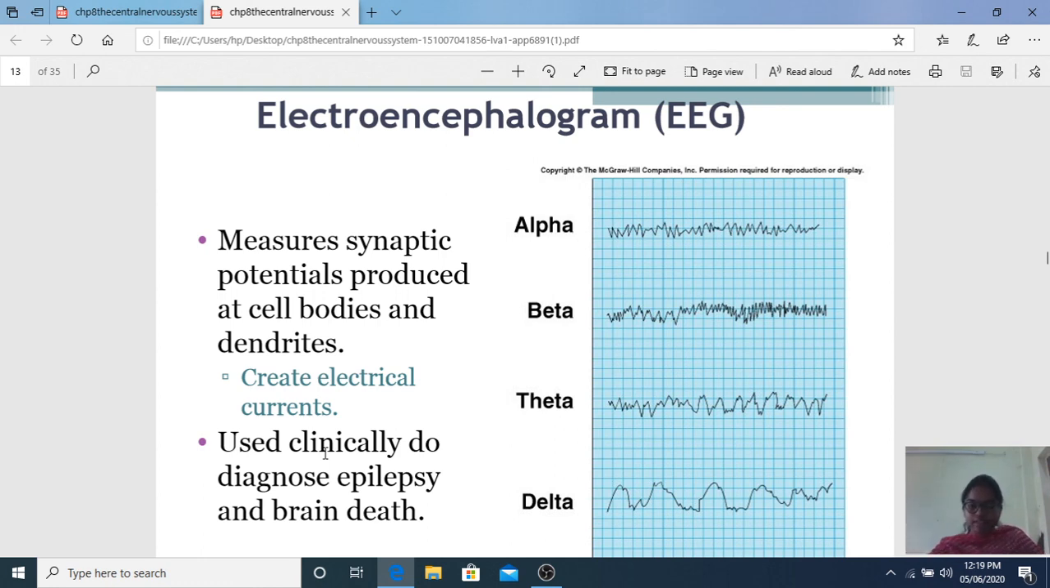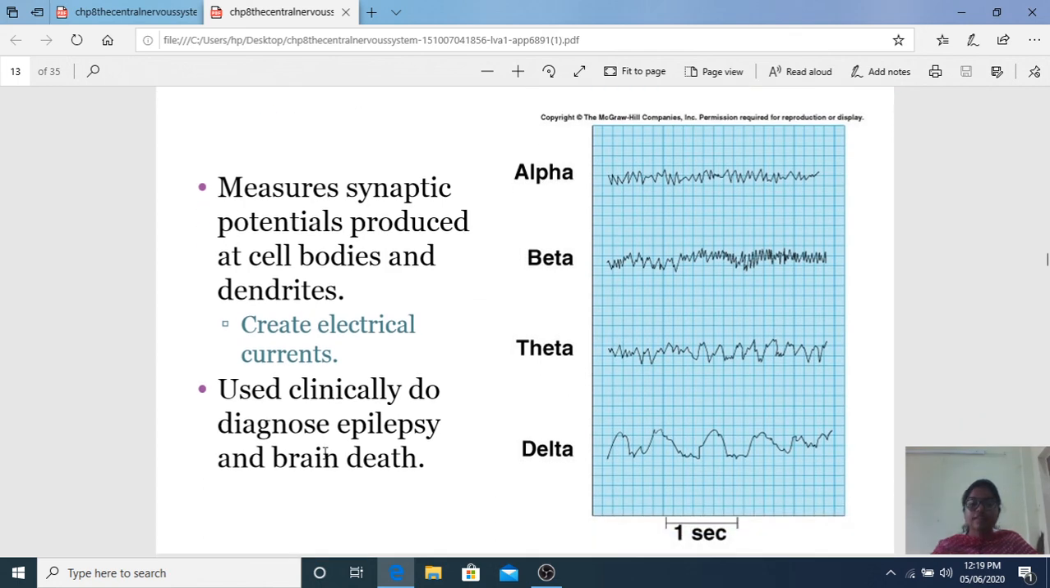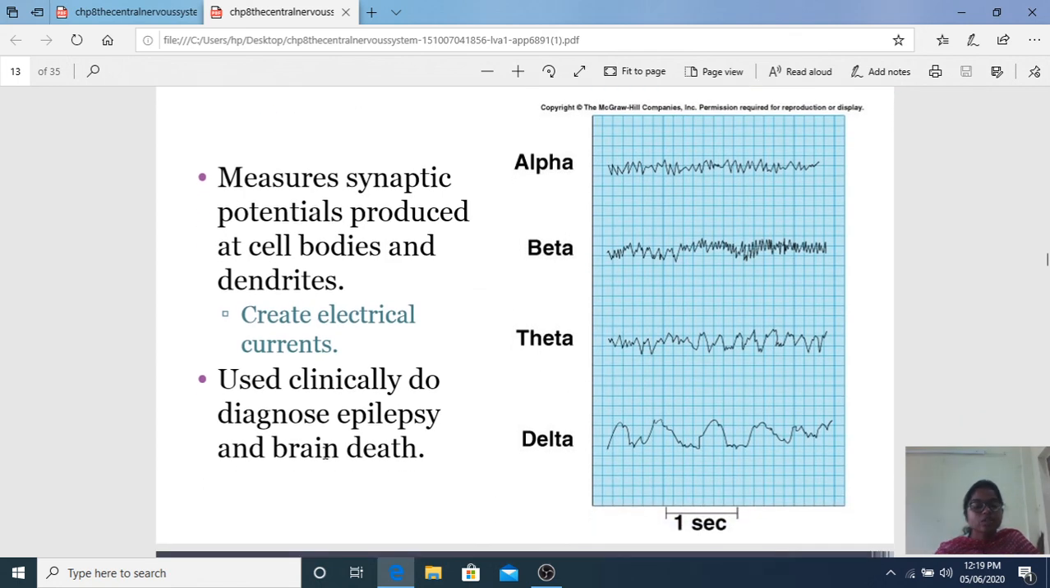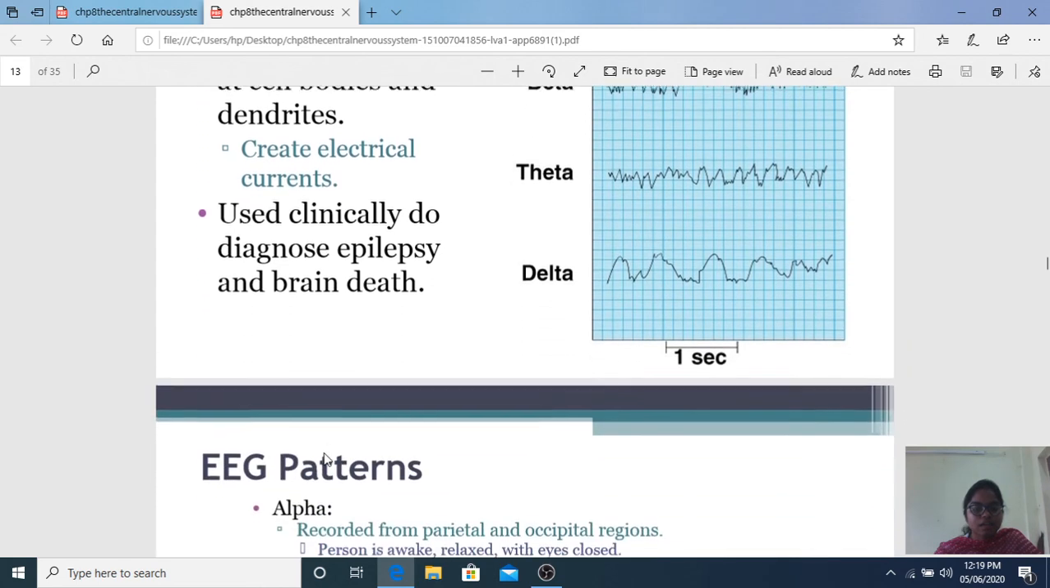And coming to the theta waves, these are easily arousable. The person is in sleep, but he can be easily awakened. Delta waves, delta D for deep sleep. And the waves are like this. And sleep is of two types, REM sleep and non-REM sleep.